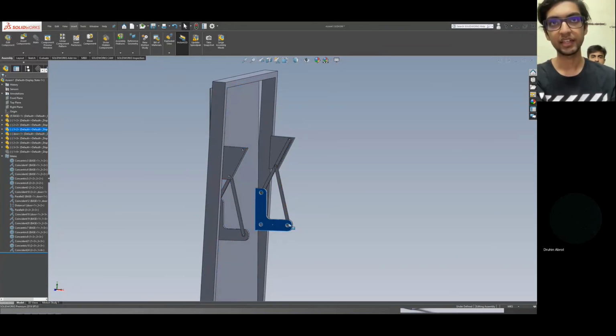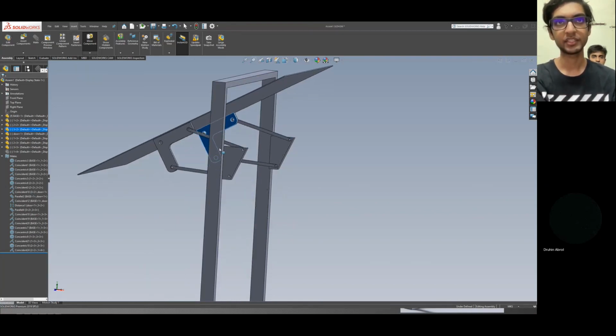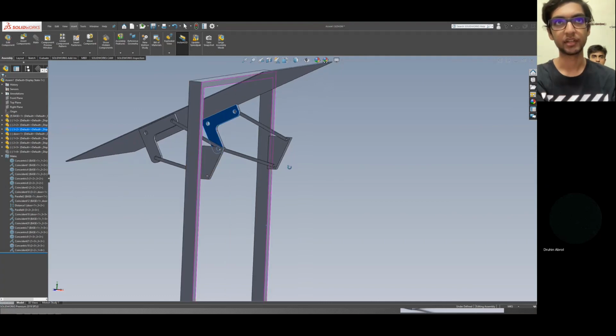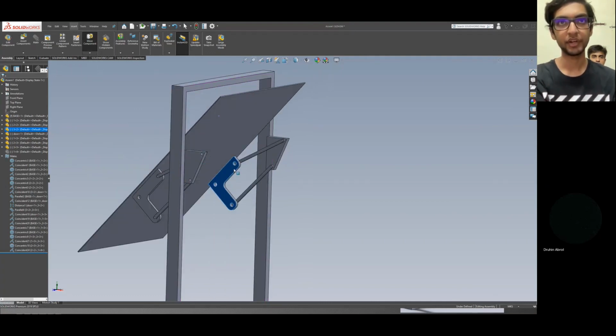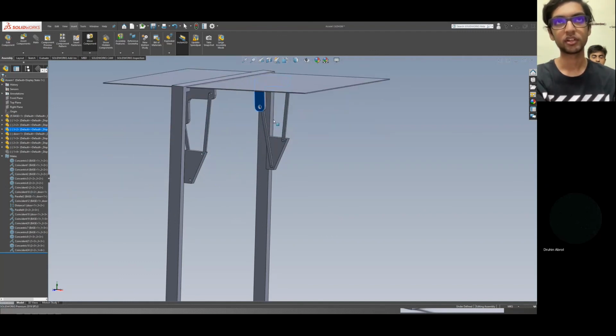So right now we can see since this angle is obtuse, this has the tendency to remain shut if a spring is attached between these two linkages. And after this point, this angle gets flipped. So beyond this point, this mechanism has a tendency to remain open. So this is how the mechanism will kind of keep itself in equilibrium and stay open when it is desired and stay closed when it is desired.